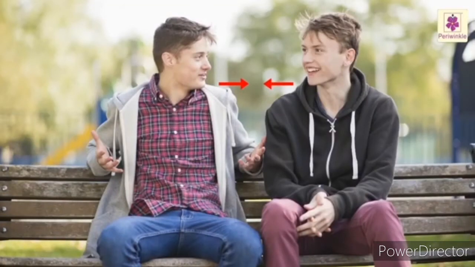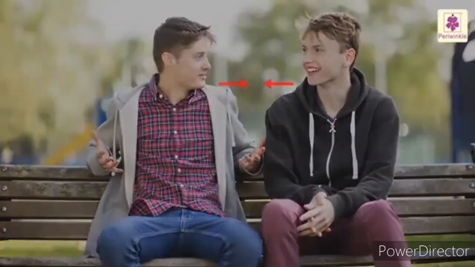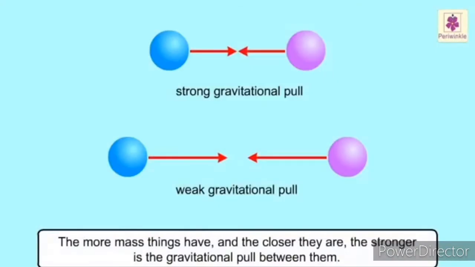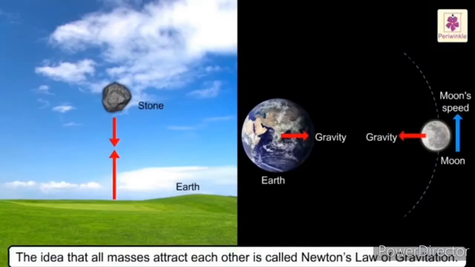There is gravitational attraction even between two persons sitting next to each other, but that force is far too small to have an impact. The more mass things have, and the closer they are, the stronger is the gravitational pull between them. The idea that all masses attract each other is called Newton's law of gravitation.